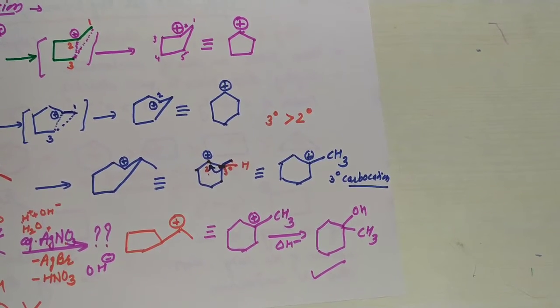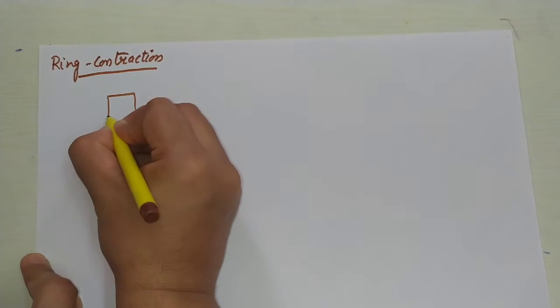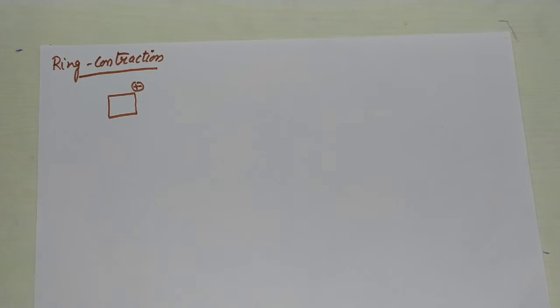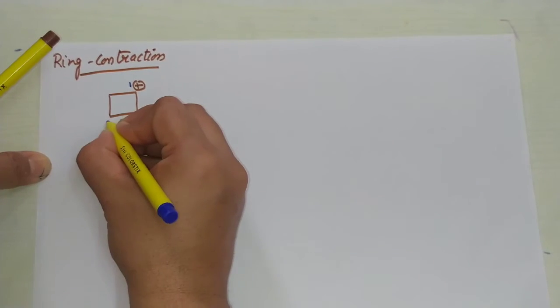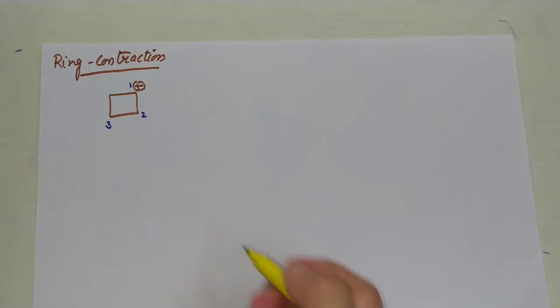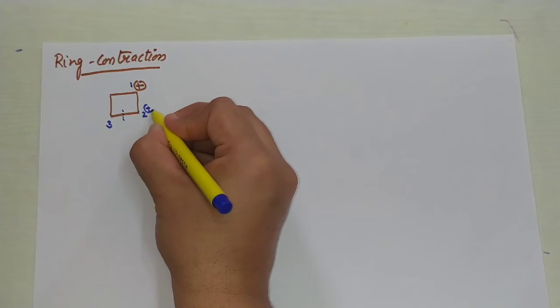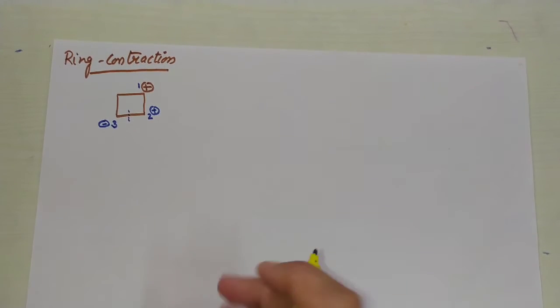Now I will do ring contraction. Ring contraction is when the positive charge is on the ring. This is the positive charge, and the trick remains the same. This is carbon number 1, जिस पे positive charge है. This one is 2 and this one is 3. And the bond breaking takes place in this case. This gets positive charge and second and third get negative charge.